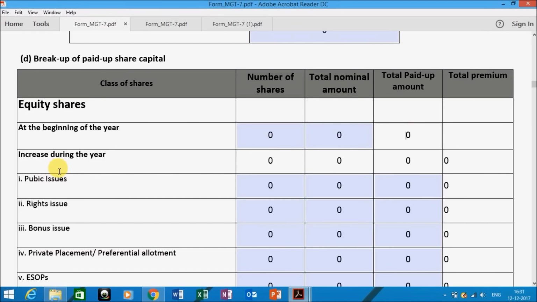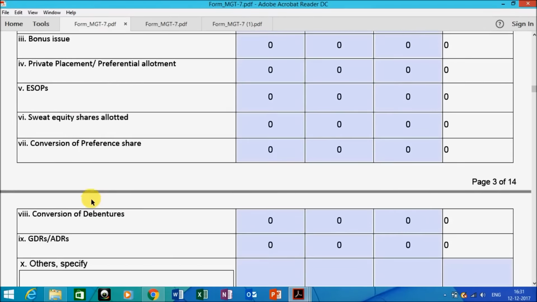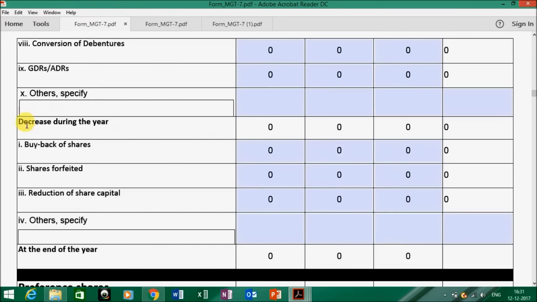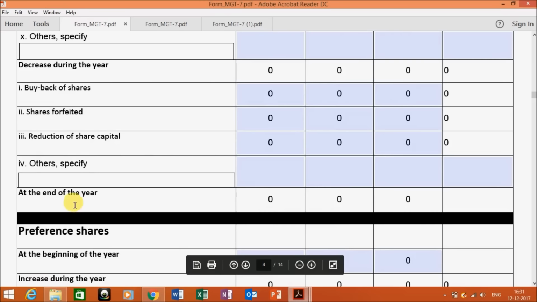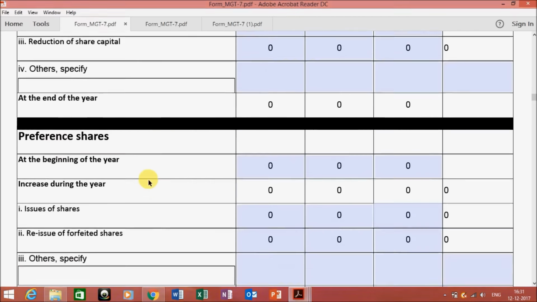If your share capital has been increased during the year through any of these mediums like public issues, right issues, bonus issues, private placements, ESOPs or any other manner mentioned over here, then enter the appropriate amount of shares over here. Then, if you are having decreases during the year, the information has to be entered over here. At the end of the year, capital will be auto calculated. In the same manner you have to enter the information for preference shares.